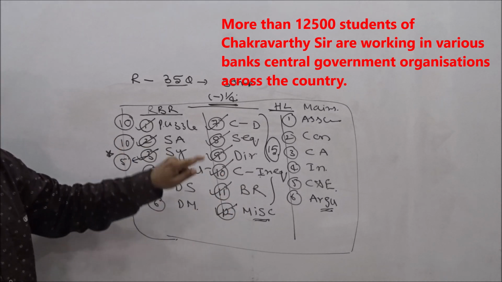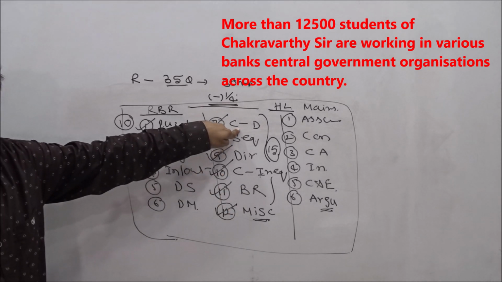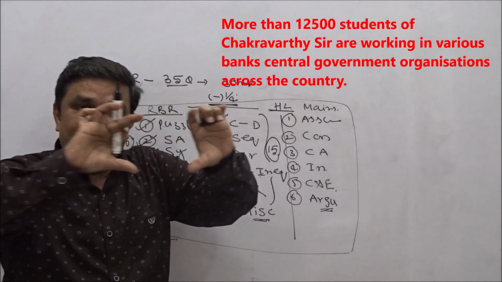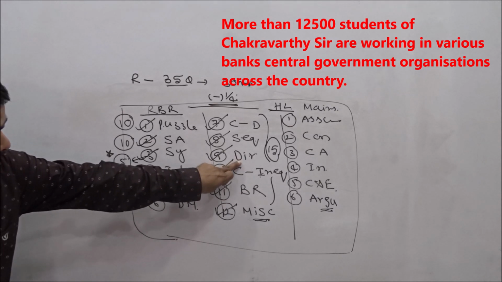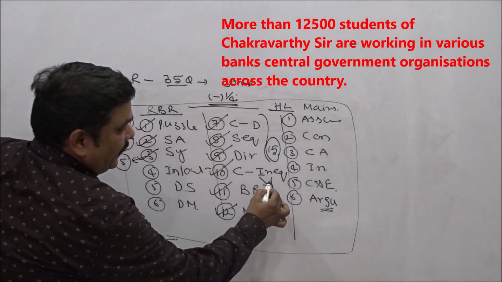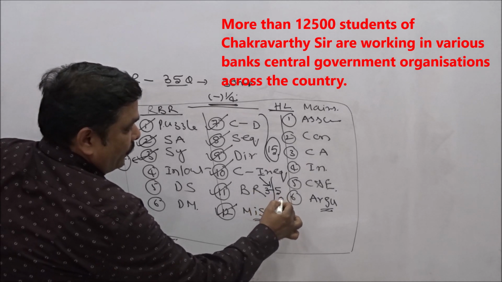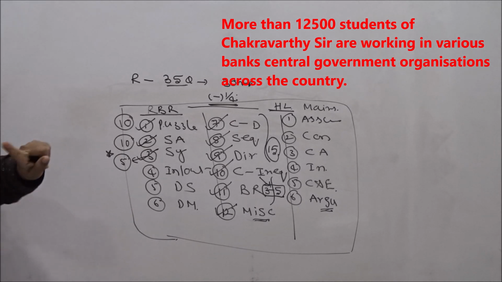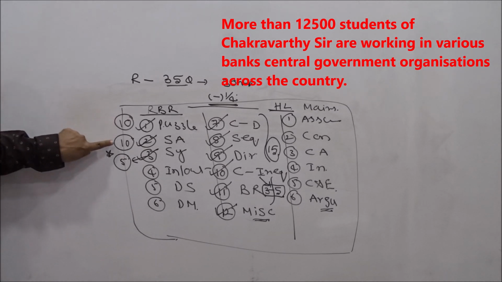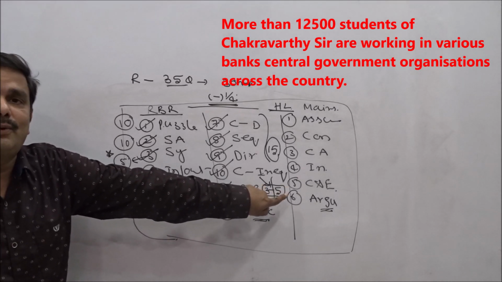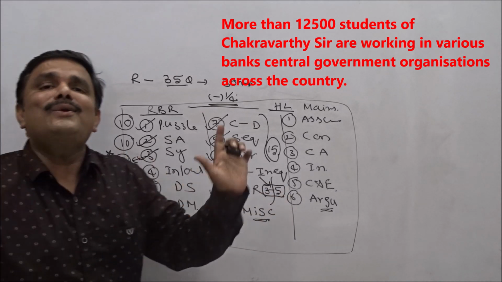Now you got it? Sometimes they give 5 questions from coding, decoding. Sometimes 3 questions from directions by giving some bulk data, and based on that they ask 3, right? And coded inequalities, almost every time they are giving 3 to 5 questions. Every time. This is for sure. Take it for granted, right? So you should take it for granted that 10 plus 10, 20, plus 3 to 5, 23 to 25 questions are confirmed.